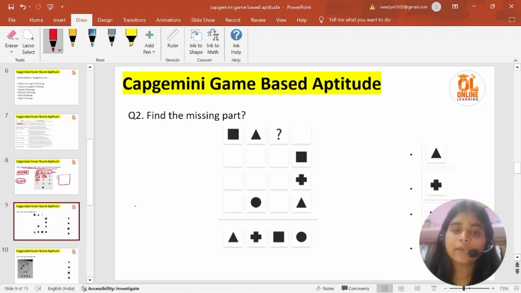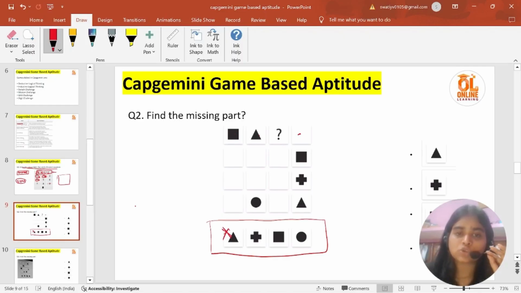In this, what we have to do now, we should start eliminating these options. So what will be remaining, we will mark that as our answer. Can you see, we are having triangle, so we cannot have triangle over here. Okay, we cannot have triangle, so just cut. We cannot have triangle over here.